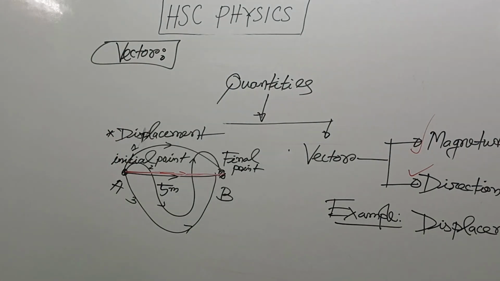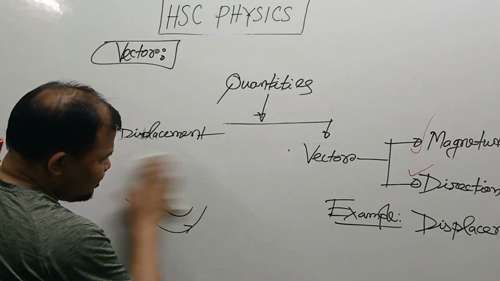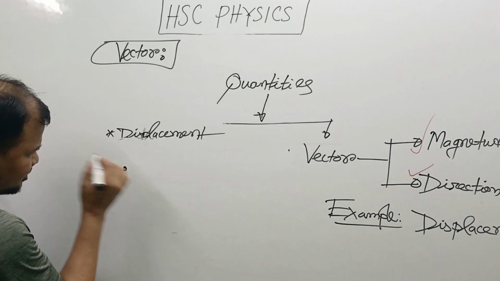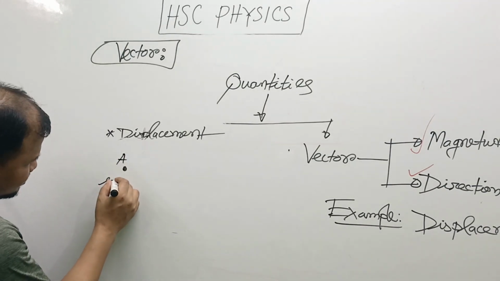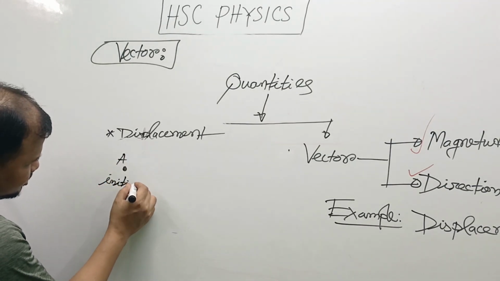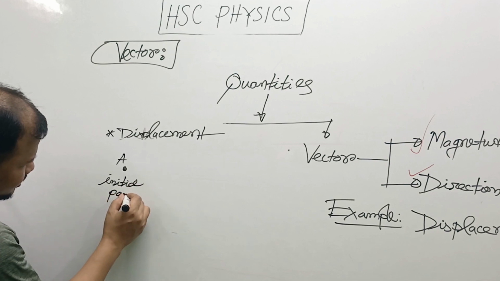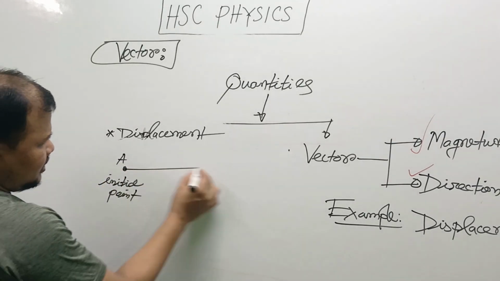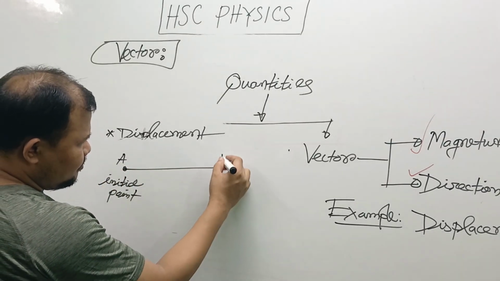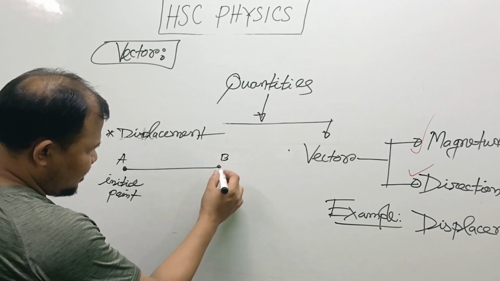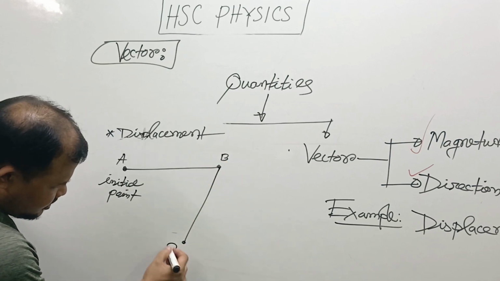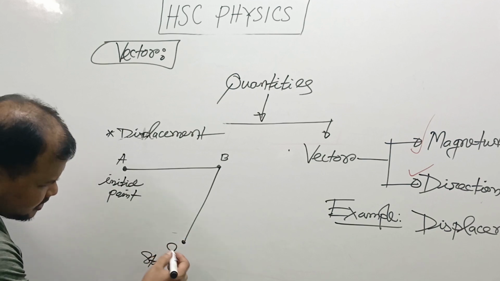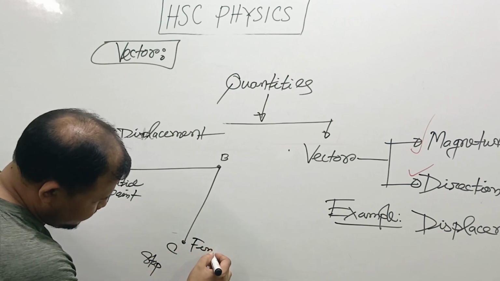Now I take another example of displacement. Suppose an object starts from here, this is the initial point. The body goes to point B, does not stop there, and comes to point C, and stops here.